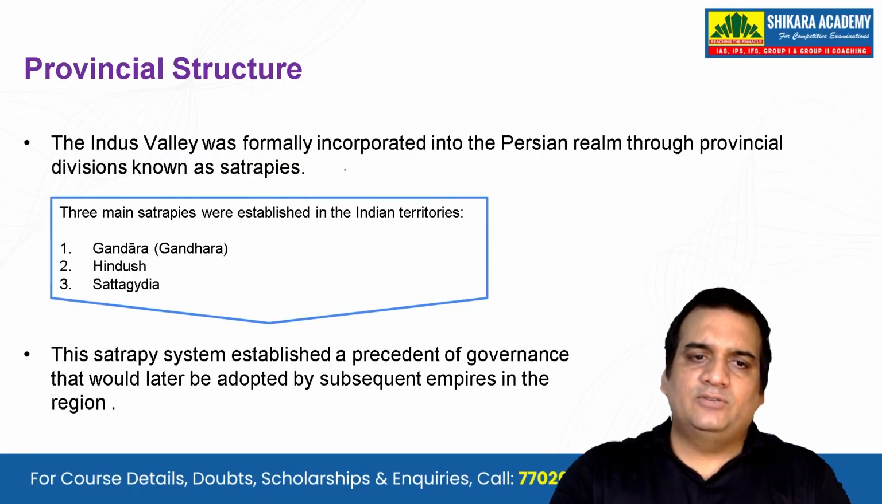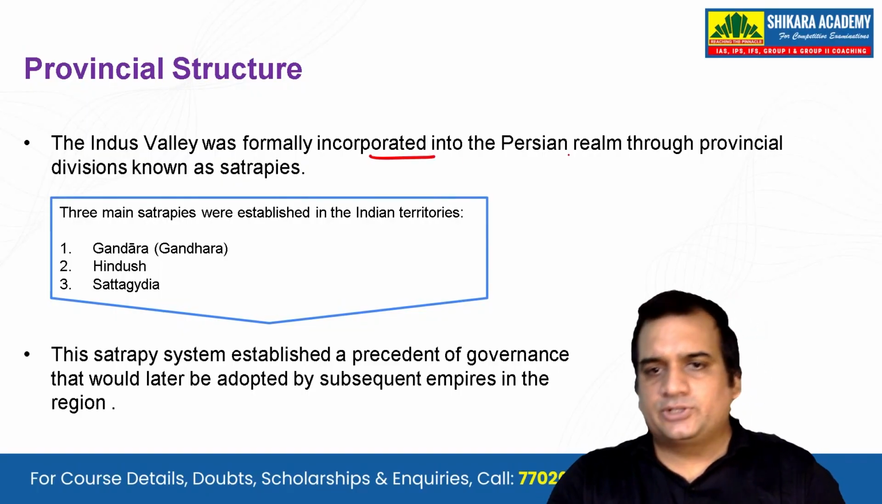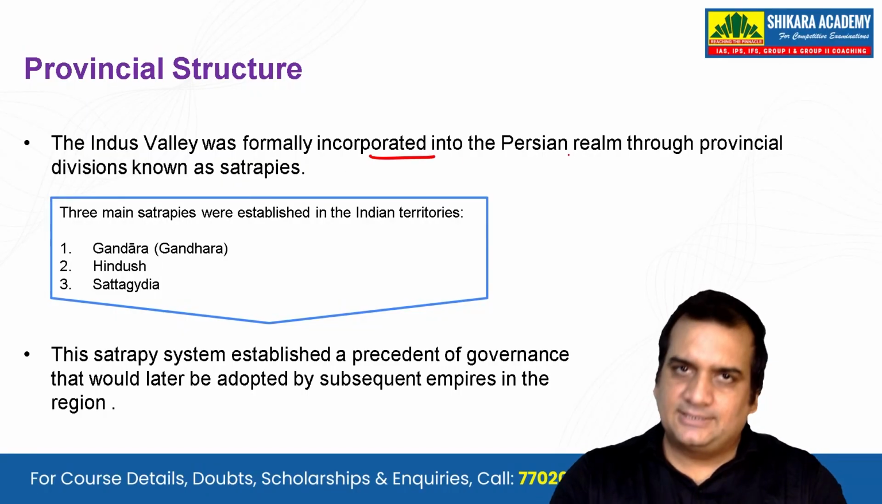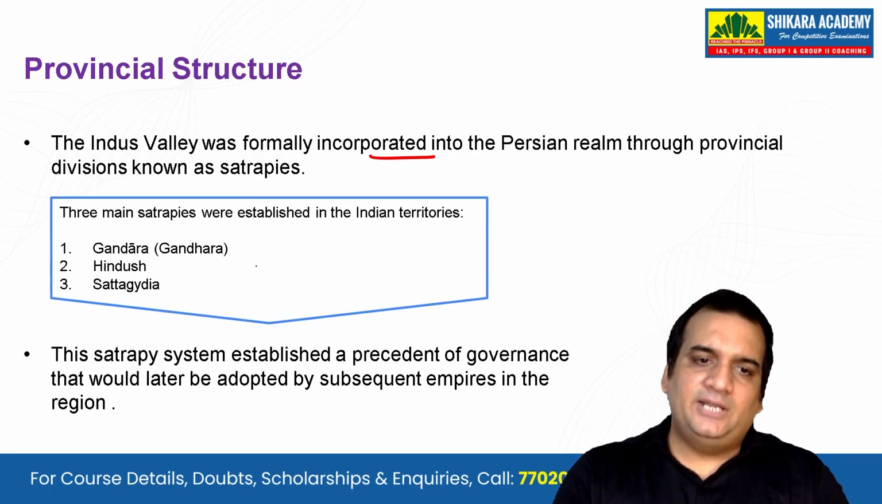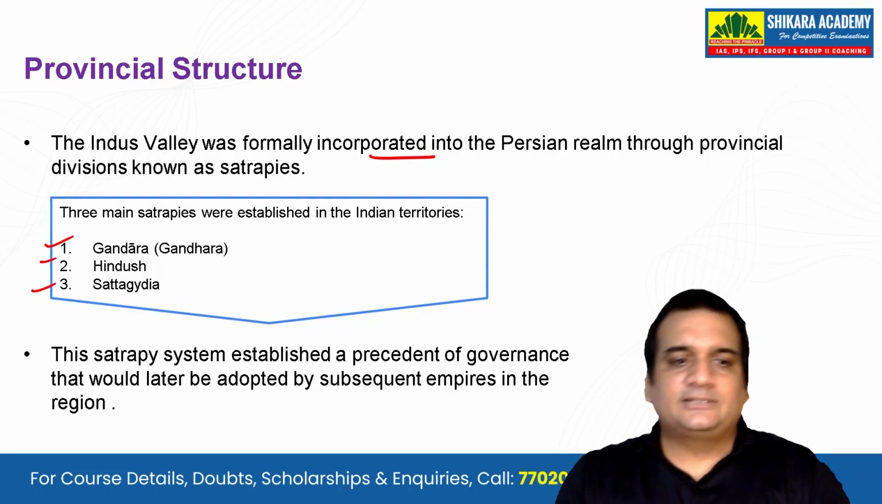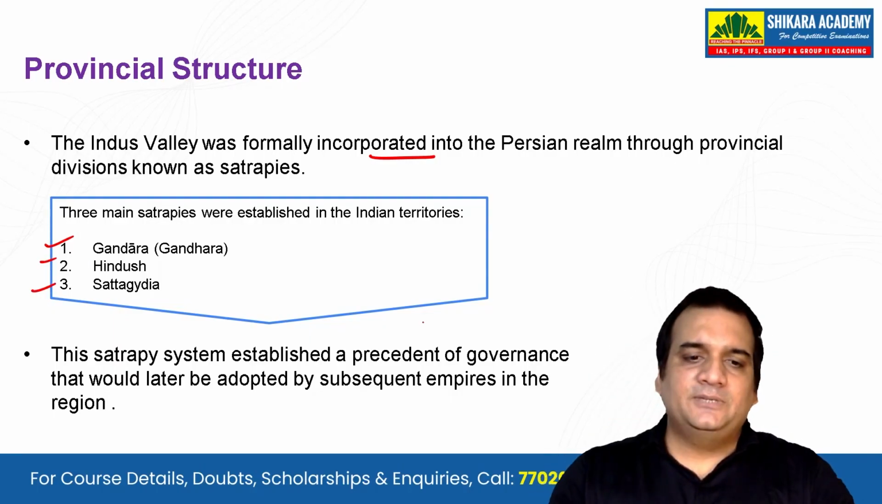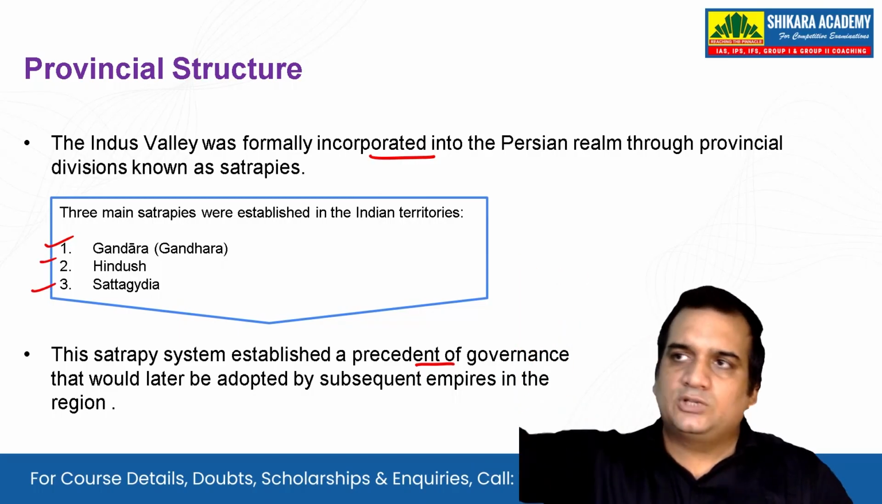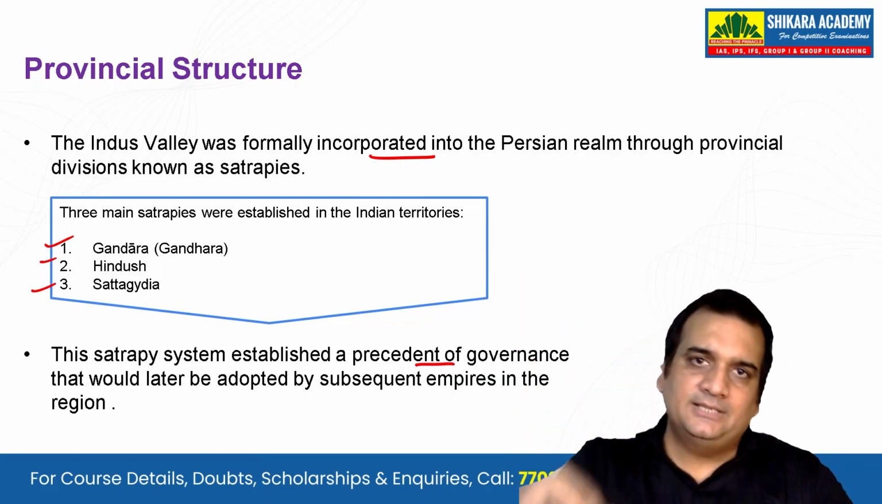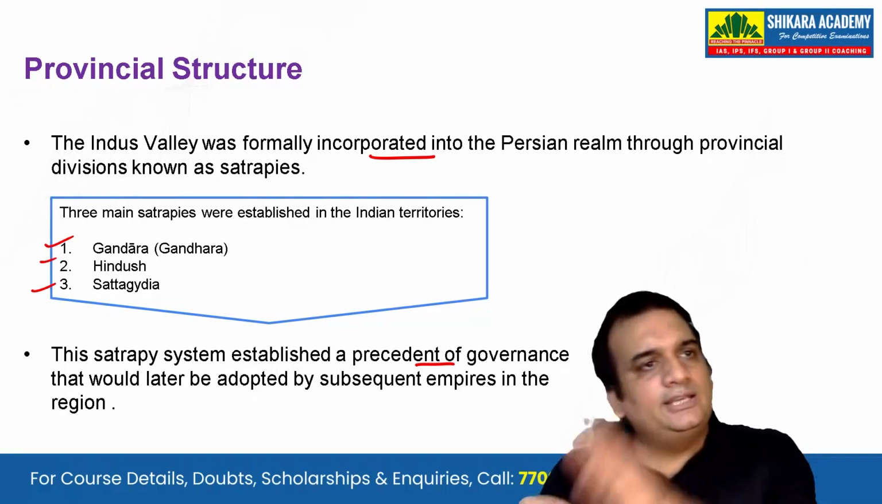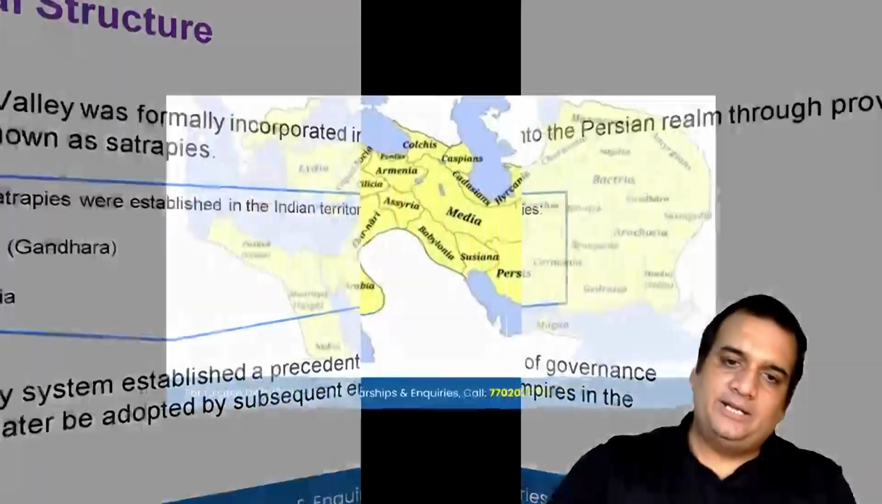The Indus Valley was formally incorporated into the Persian realm through provincial division known as the satrapies. So you will have three main satrapies here. Okay, one is Gandhara, one is Indus, and one is Sataidia. Okay, this satrapy system established a precedent of governance. So what they used to do, they used to keep a governor in all the satrapies, and whatever the revenue was there, it was submitted to the Achaemenid Empire.